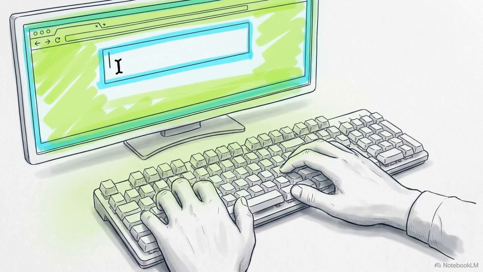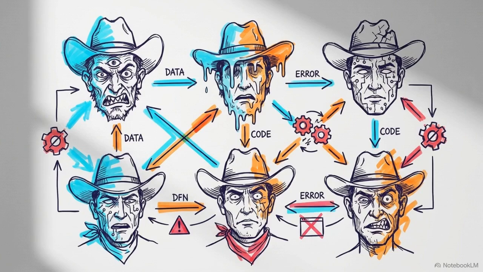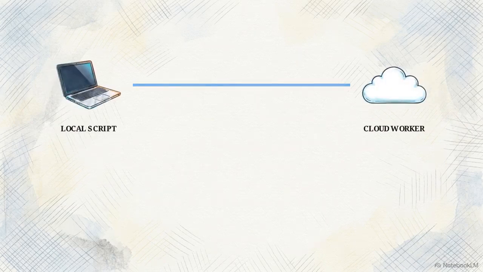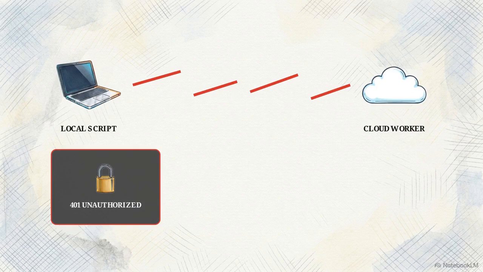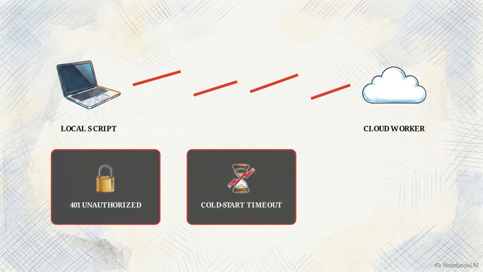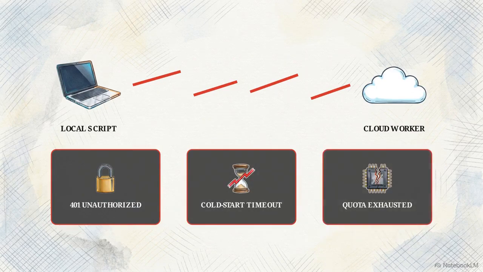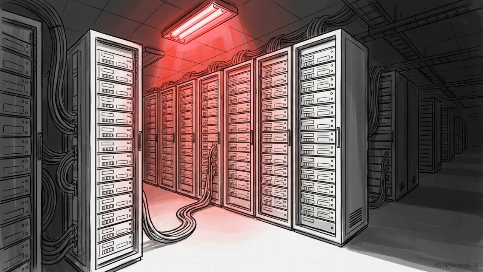Trying to achieve that consistency by manually typing prompts into a web interface quickly spirals into a disjointed mess of hallucinated faces and erratic camera angles. Add in the reality of cloud computing, and the pipeline shatters. You get hit with API authorization errors, cold start timeouts on heavy video models, and remote GPU quotas dying right in the middle of a render. Better prompting cannot fix a server outage.